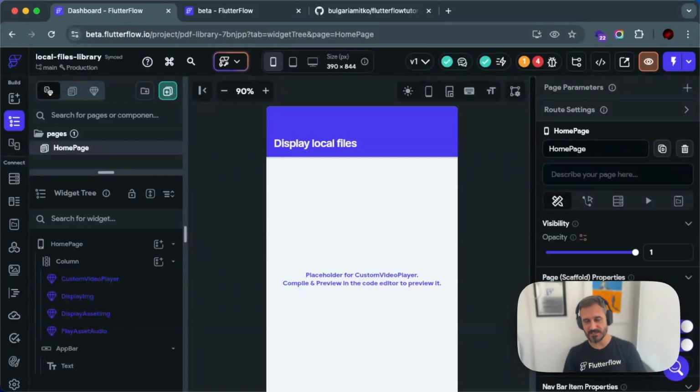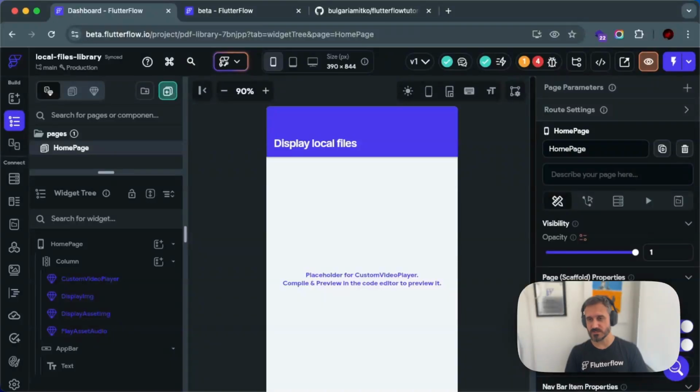What that means is that you can import those libraries in your other project, and that will import everything that you have in that project. That will import page states, that will import actions, that will import widgets, that will import app states, component states,